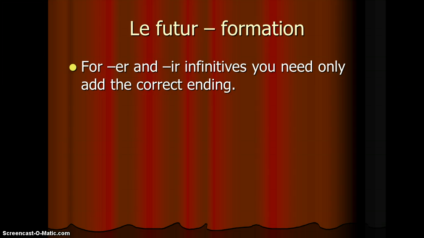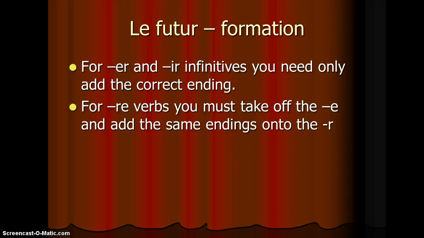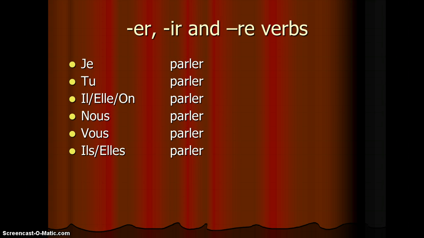Well, for verbs that you find in the dictionary ending in ER and IR, you don't actually change anything to them at all. You simply add the correct ending. For verbs that end in RE, you have to take off the E first, and then you add the same endings we've already talked about onto the letter R that's left. So let's look at this in practice.